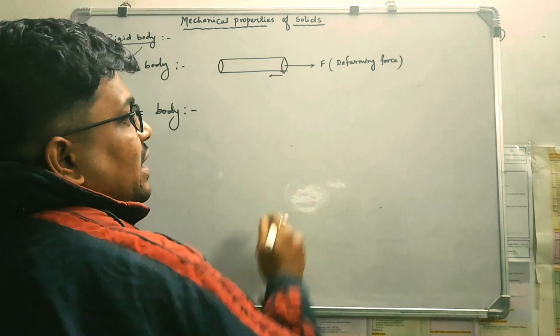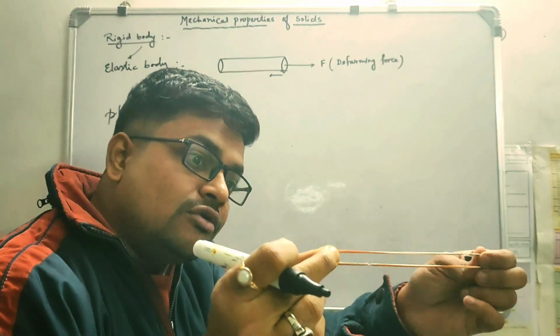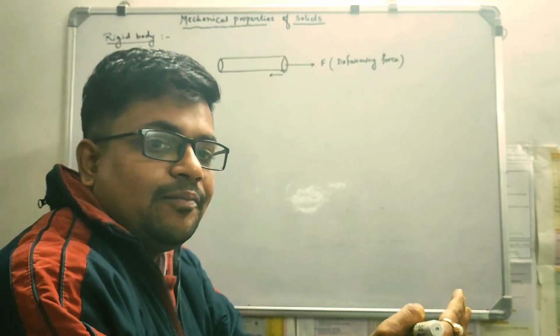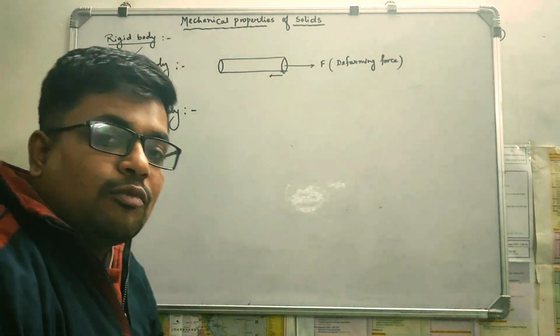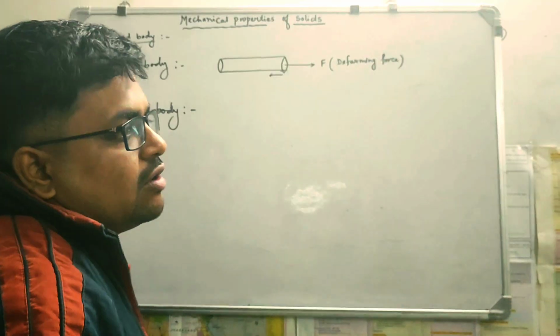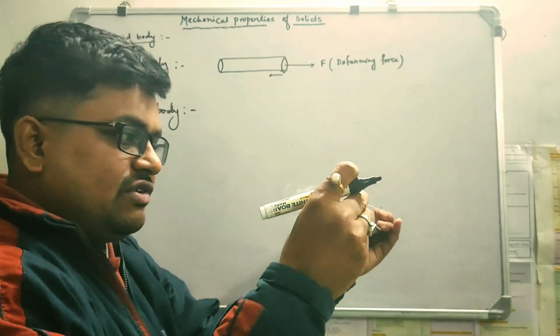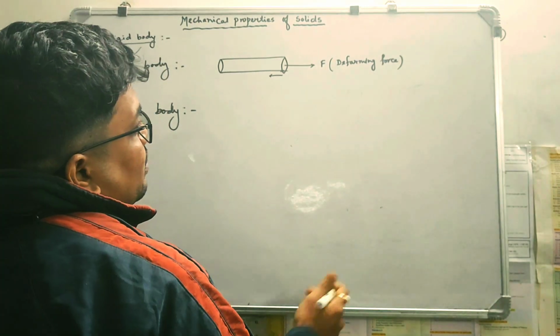Now when we apply the deforming force on an object, the object has a tendency to come back to its original shape and size, or regain its original shape and size. This property of the body is known as elasticity, right? So elastic body means a body which regains its original shape when we stretch it.